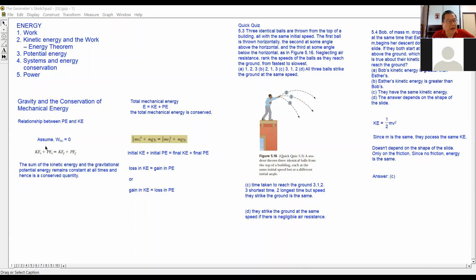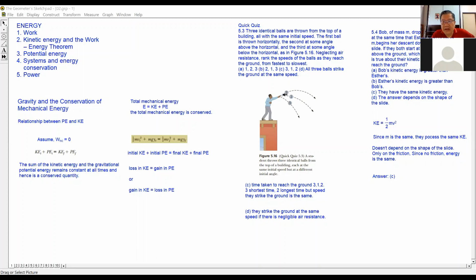Energy, or from potential energy to kinetic energy. And you have to know some of the characteristics of this potential energy and kinetic energy. So one of them we discussed in our last lesson is about the gravitational potential energy.